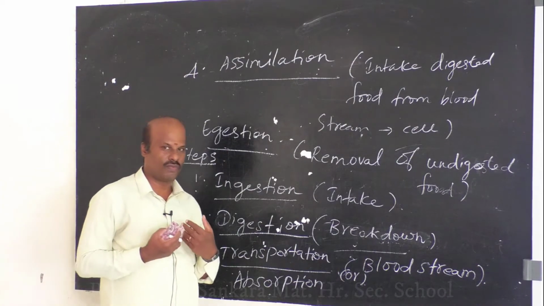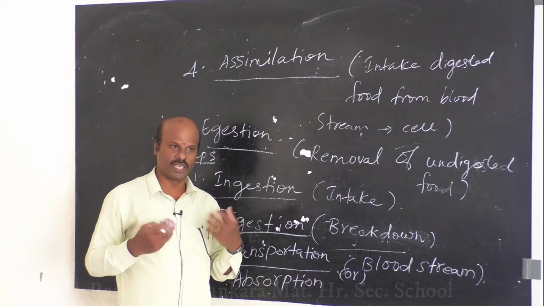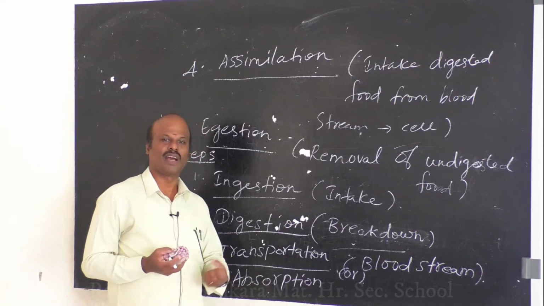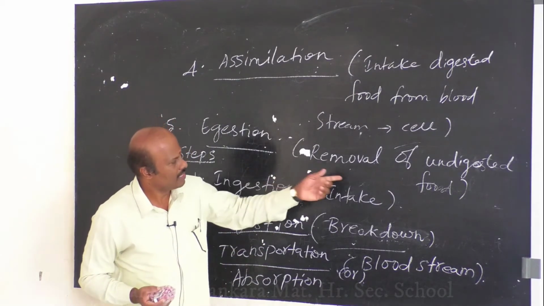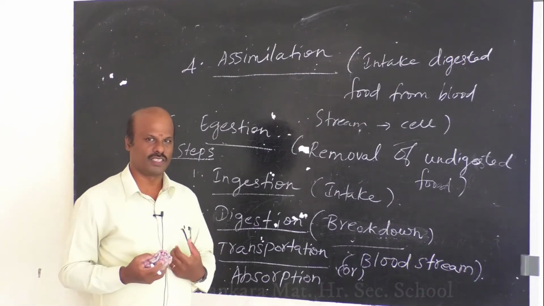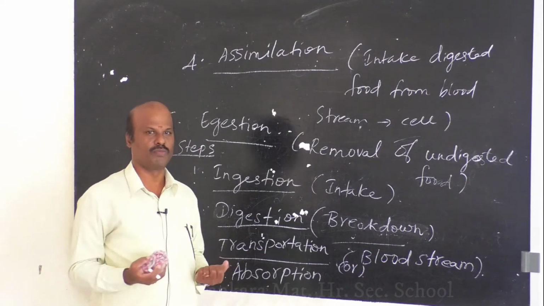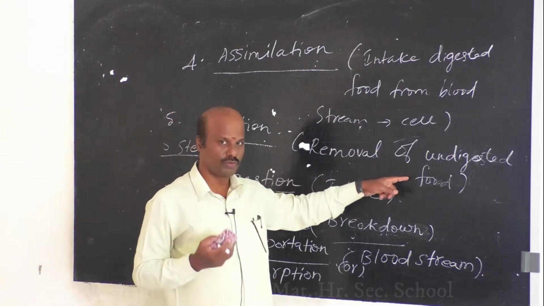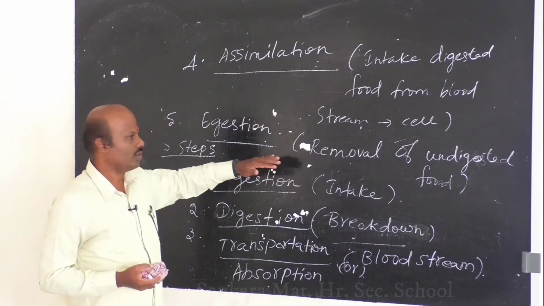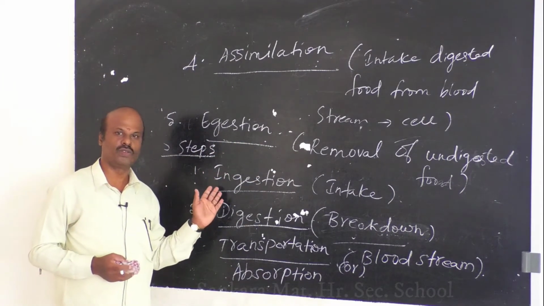Whatever food is digested will be taken up by the bloodstream into the cell. Some foods will not be digested, so they remain in the intestinal tract. What is the meaning of undigested and unabsorbed? Food that is not digested is called undigested. Unabsorbed means the food is digested but not absorbed. This undigested and unabsorbed food from the intestine will be sent out of the body through the anus. This process is called ejection. So now you know the process of your digestive system.